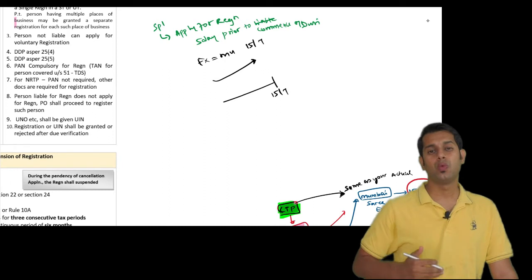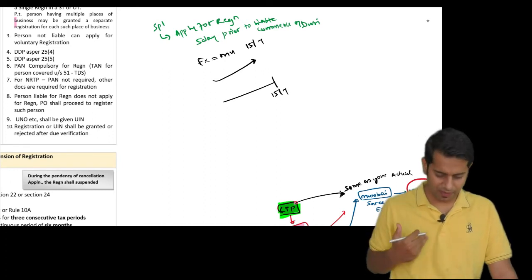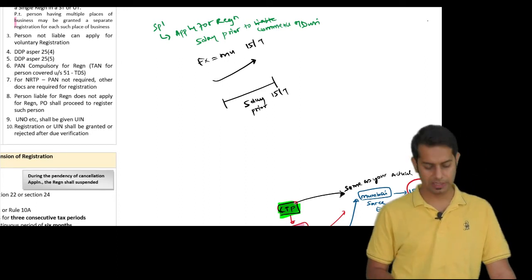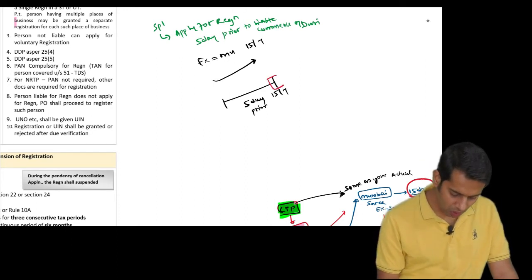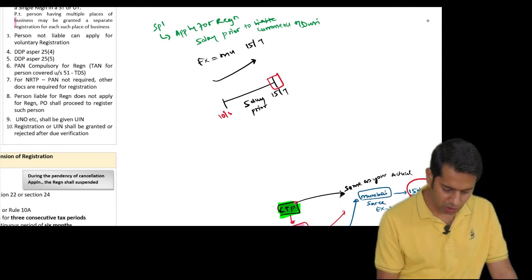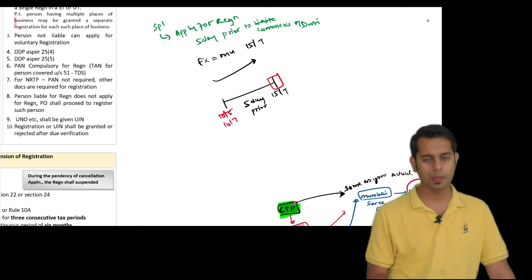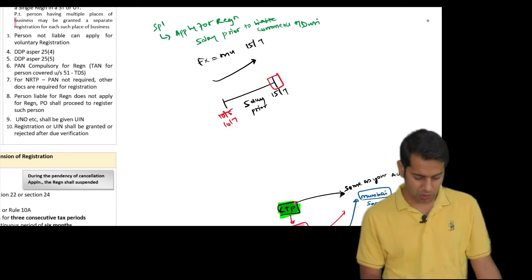As per the condition, when does she have to apply for registration? 5 days prior to commencement of business. Assuming Priya Saris is going to commence the business on the 15th only, she should make an application by 10th of July.